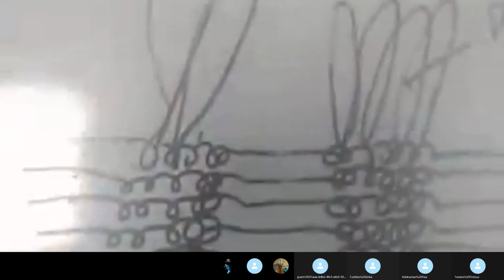Okay, now let me show the whiteboard on which the structure of this polytene chromosome has been sketched. Look at the whiteboard. This is the structure. I have drawn a very simple sketch of the polytene chromosome. Look here, these thread-like structures have been shown: 1, 2, 3, 4, 5. There are 8 strands. I have shown only 8 strands, but there is a larger number of strands.